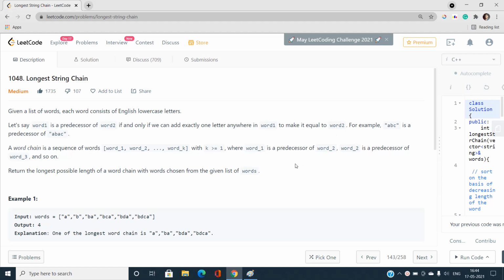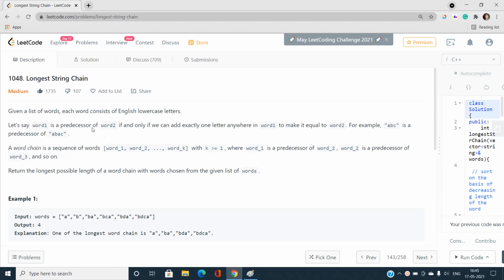One thing that I should mention here: don't get confused between at most and exactly. Whenever we add exactly one letter in word 1 and it becomes equal to word 2, then it is said that word 1 is a predecessor of word 2. This is important because when I read this problem, I got confused between exactly and at most, because I hadn't read the problem accurately. So I recommend reading the problem statement very carefully.